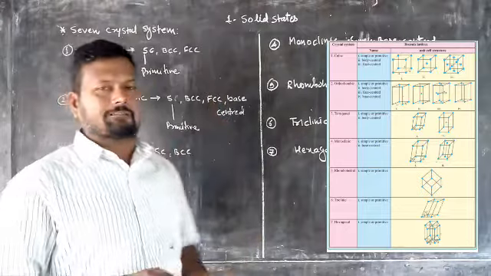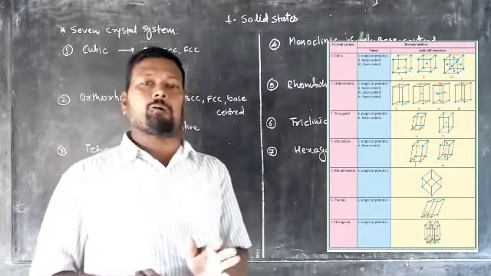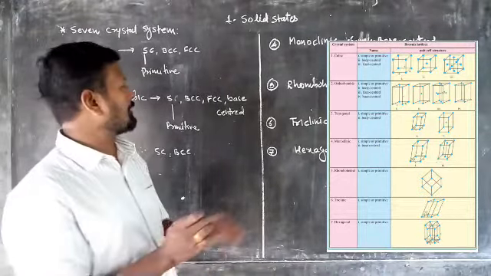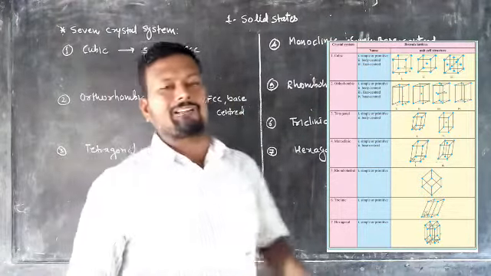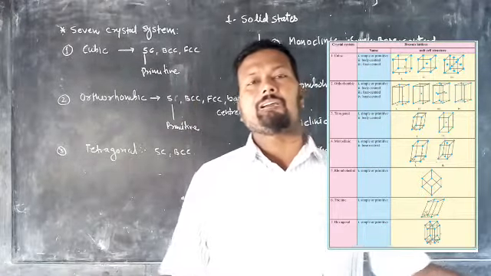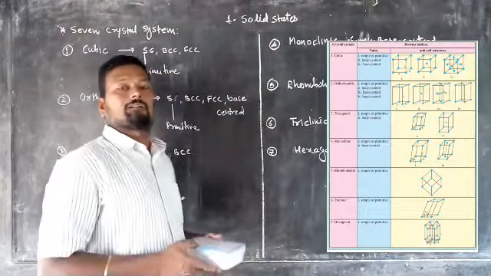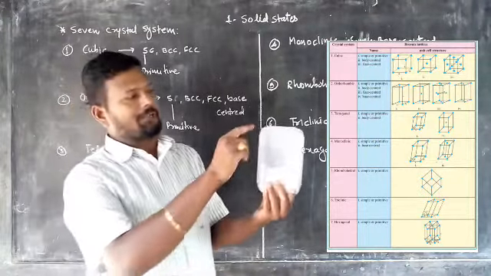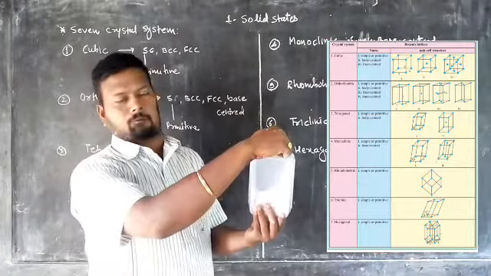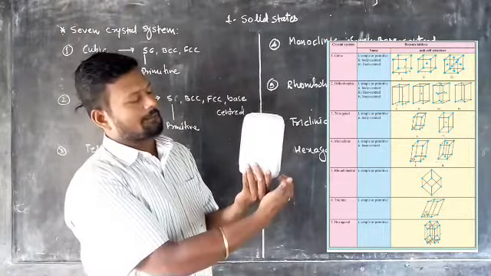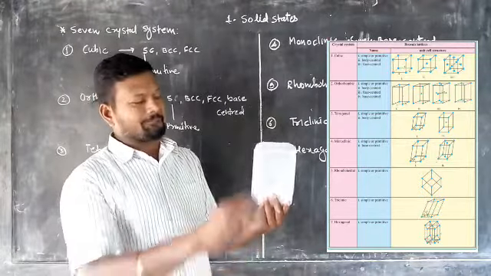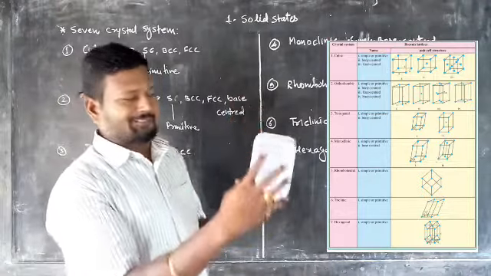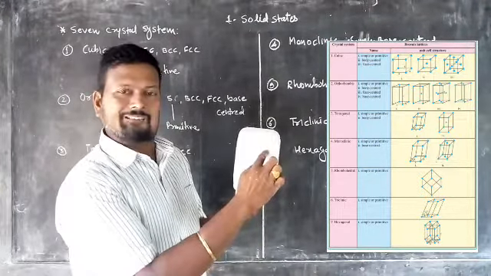In FCC, the lattice point is present at the center of each face, and the remaining at the corners. In base centered, the lattice point is present at the corners as well as the opposite faces. Okay, now look at it. This structure has 1, 2, 3, 4 corners. Here also 1, 2, 3 and 4 corners. So the lattice point present at the corners, that is the primitive. If the lattice point is present at the faces, then it is face centered.